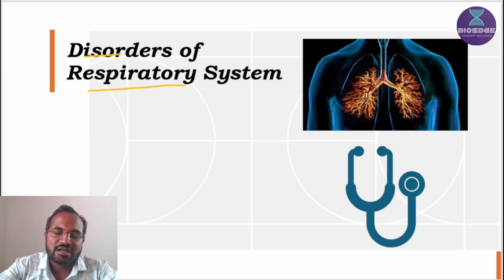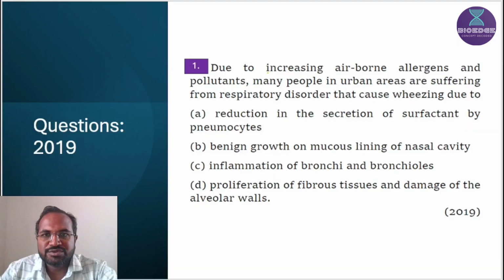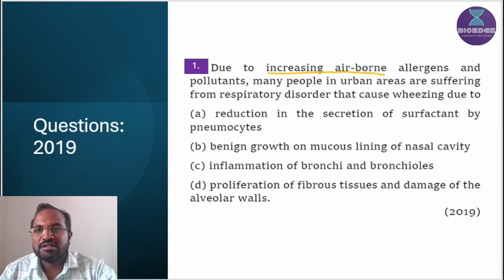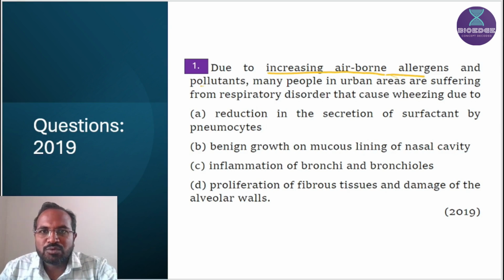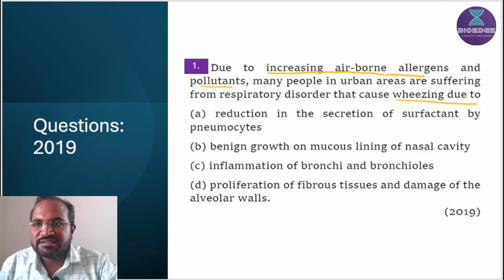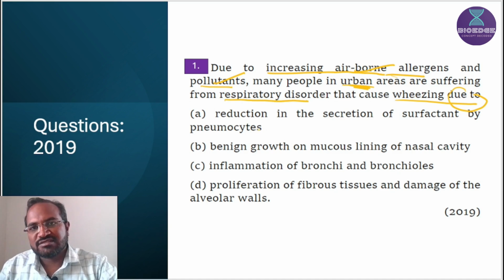Let's see the first question: due to increased airborne allergens and pollutants, many people in urban areas are suffering from respiratory disorders that cause wheezing due to. They ask the reason behind wheezing in urban areas, where increasing airborne allergens as well as pollutants lead to lung disorders.